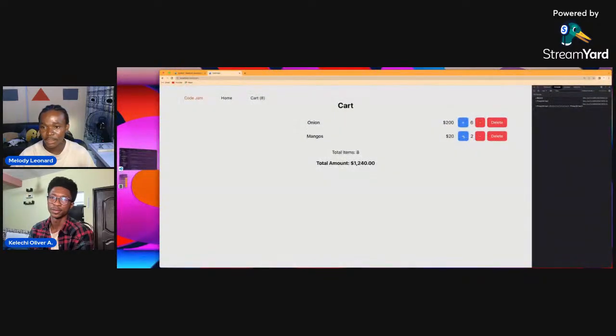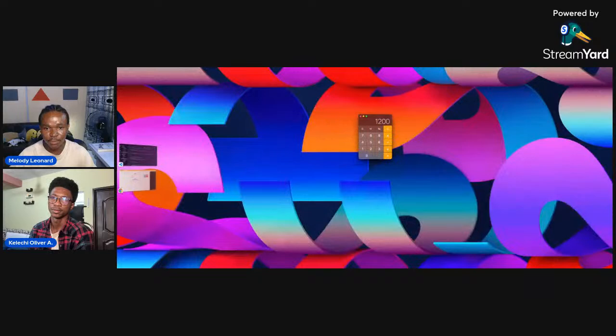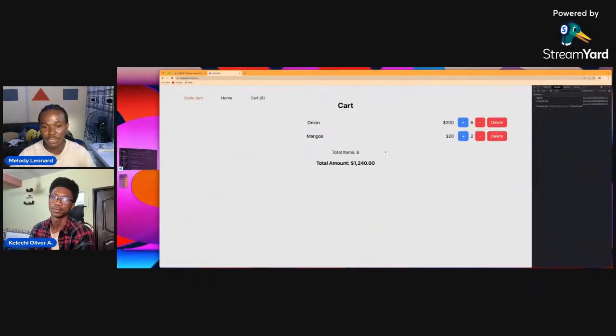This will give us 40, right? So add that to 40. We should have $1,240, which is what we have here. So that solves our problem of calculating the total.